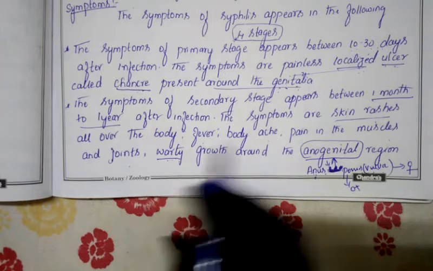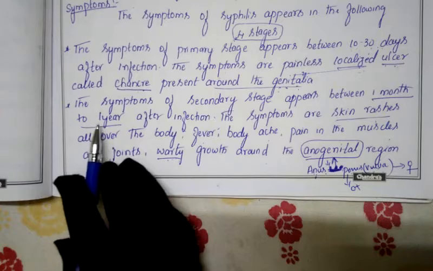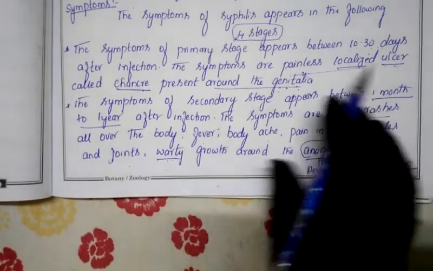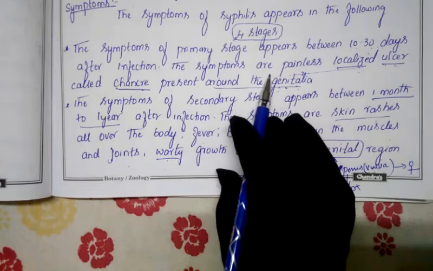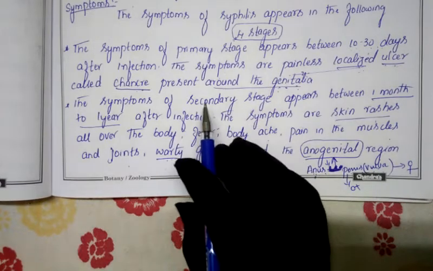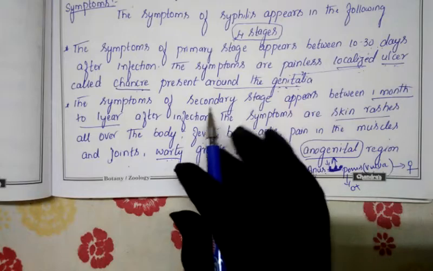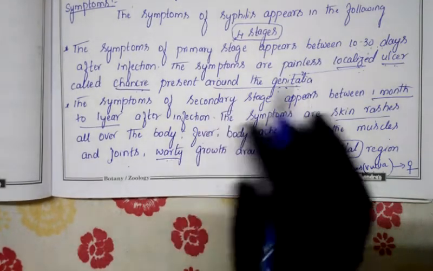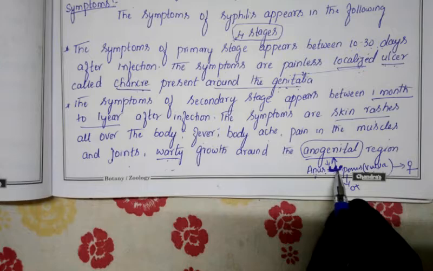And when it appears, it takes approximately 1 year to show the symptoms. After 1 year it will show these symptoms. The first symptoms show after 1 month of the infection. As soon as it infects, it will not show any symptoms. After entering our body, after 1 month it will show the first symptom. Then after 1 year it will show this second symptom.